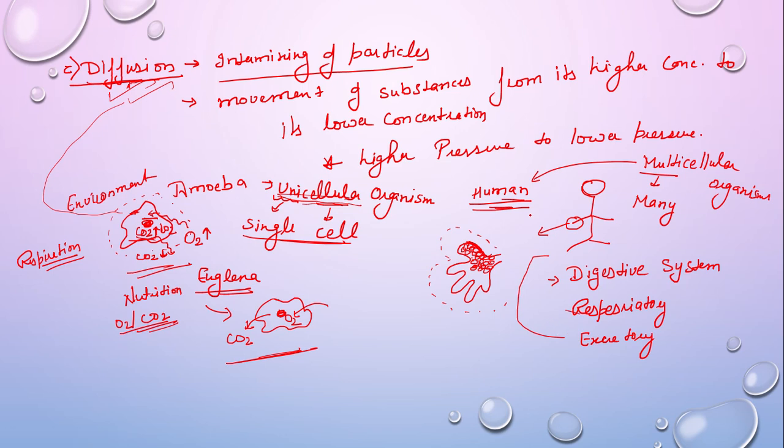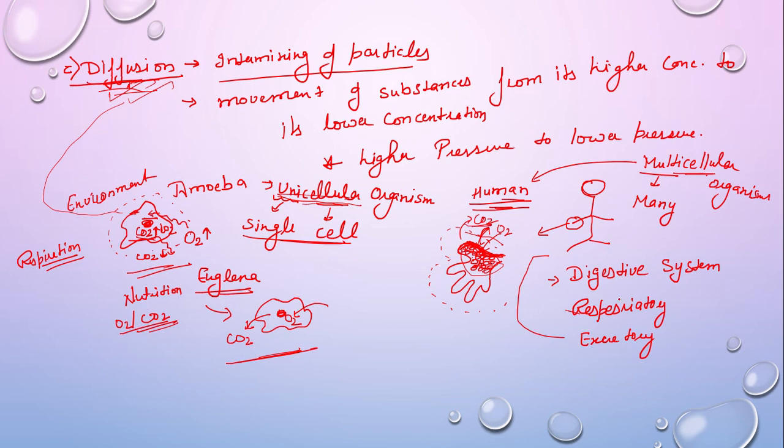But can I say that multicellular organisms cannot perform diffusion? Of course, I can say this, because in multicellular organisms, all our cells are not in contact with the environment, so we cannot perform diffusion alone. Suppose the upper layer of my skin is in contact with the environment, so it can take oxygen and eliminate CO2, right? But what about the other layers of cells, they also require oxygen, and they also have to eliminate carbon dioxide.